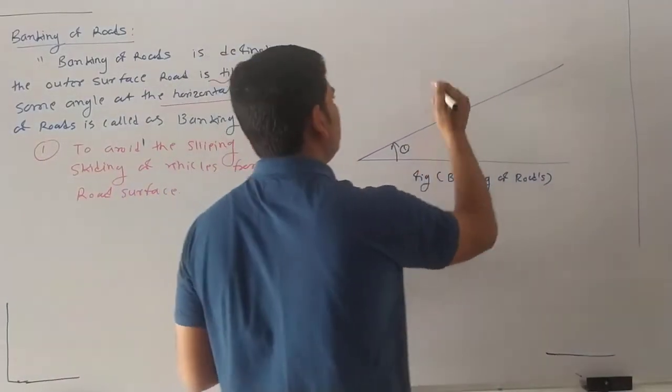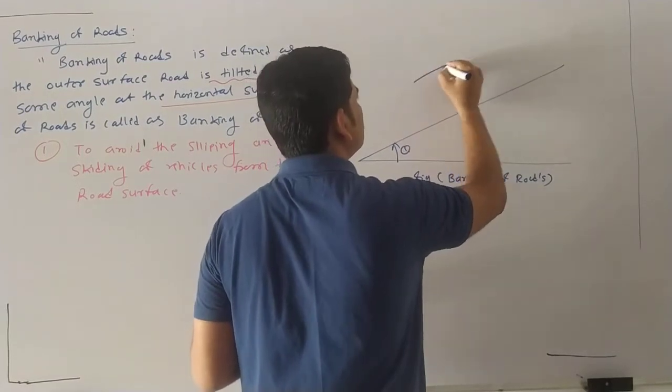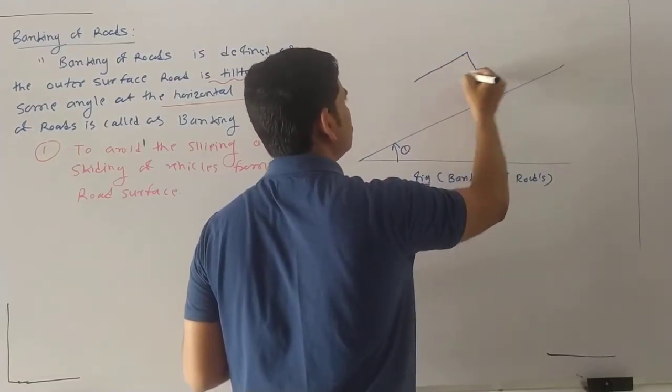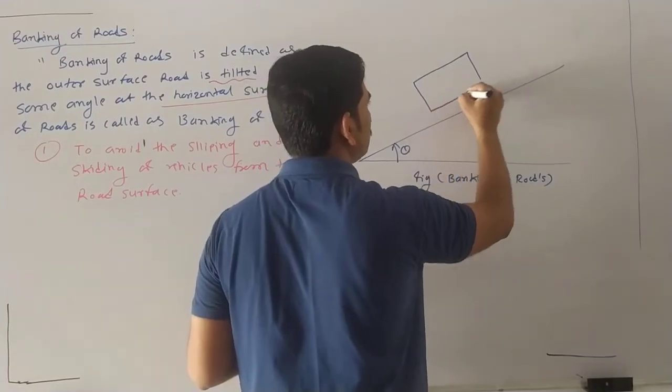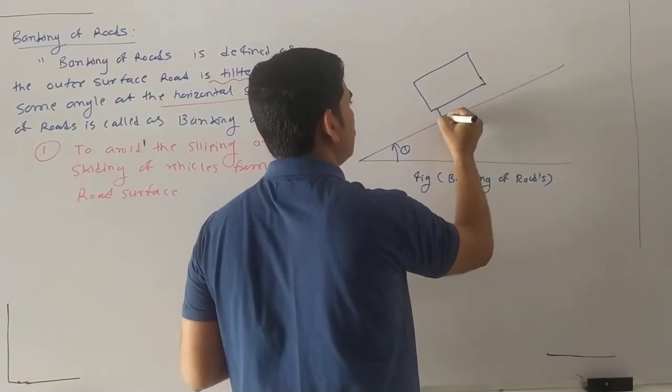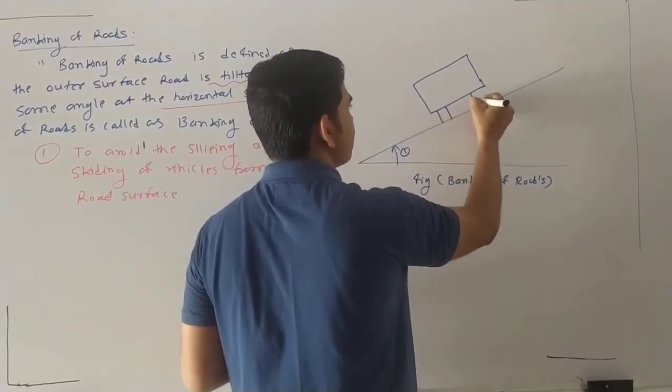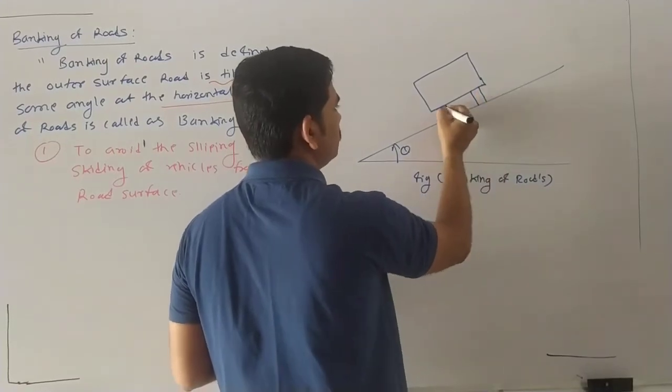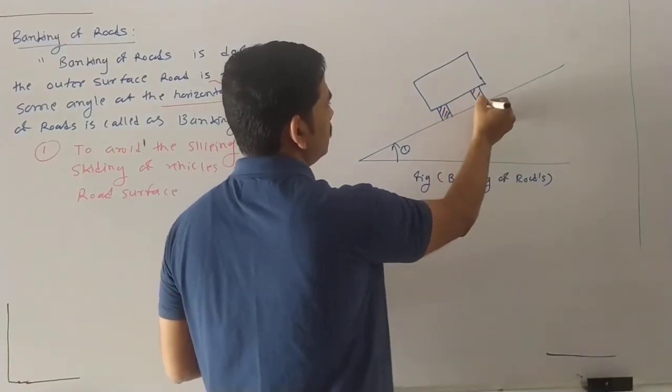So we consider the vehicle here. This is the vehicle.